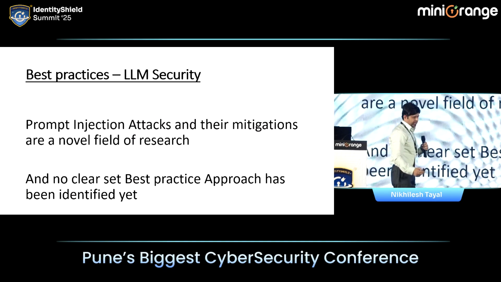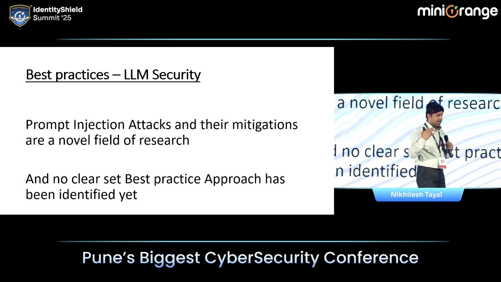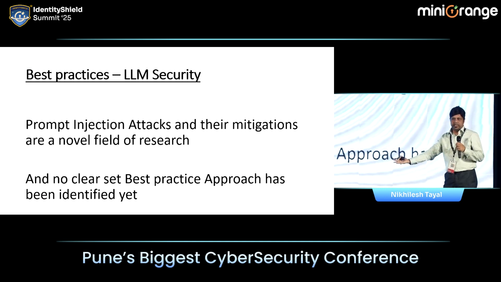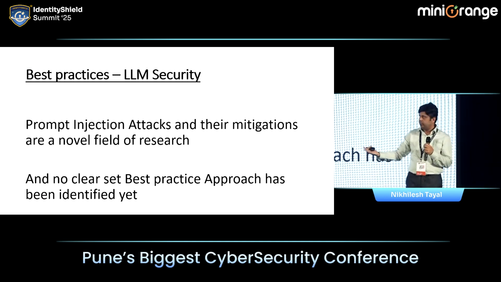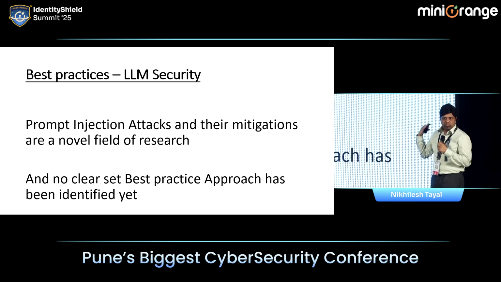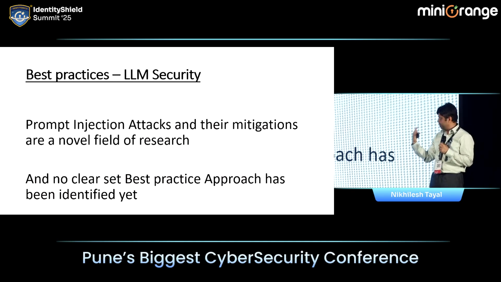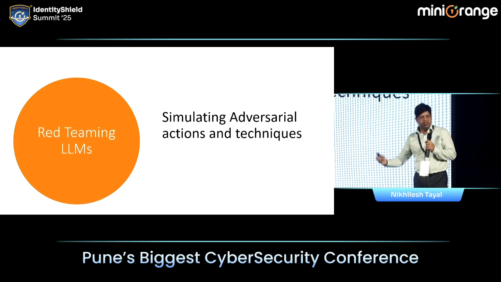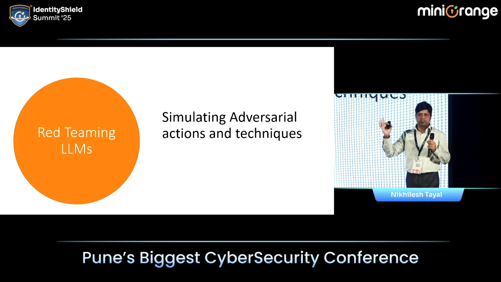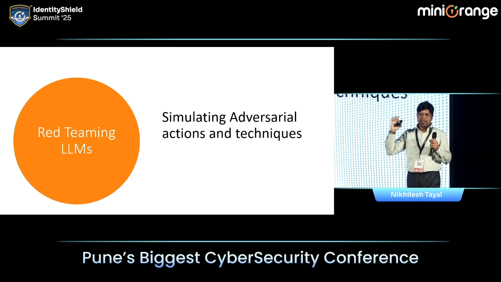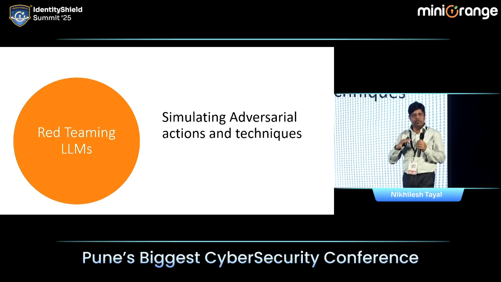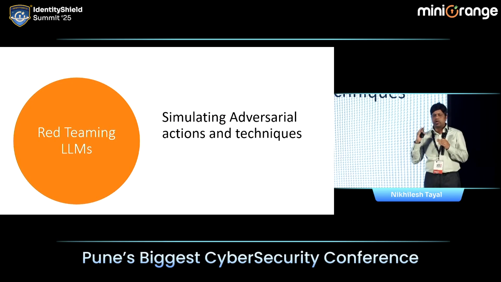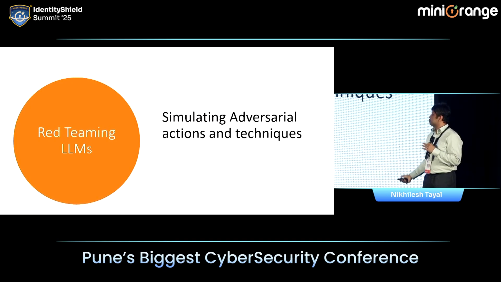Okay. So basically AI security is still evolving. It's only about 2 years old, it's not a very old field. Mitigation is a novel field of research, so we don't have best practices, but I'll tell you how to do it. Obviously red teaming, I think we know what red teaming is. Whenever you build an application, you need to do red teaming. You need to understand if it's giving wrong answers, and all those things.